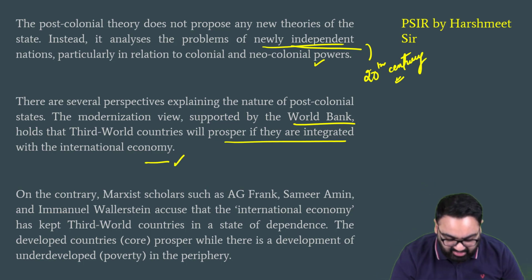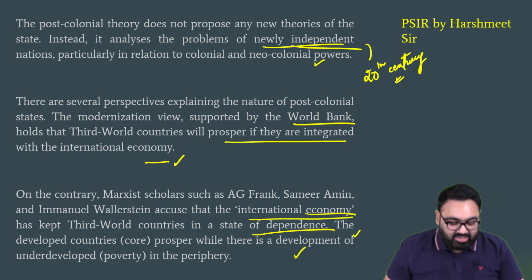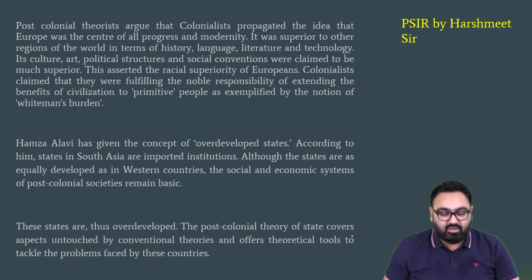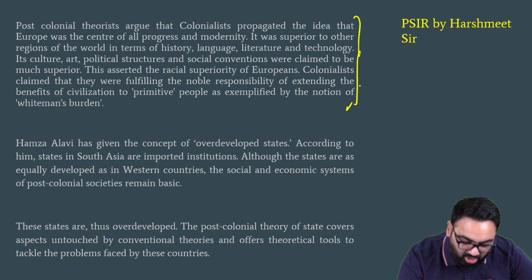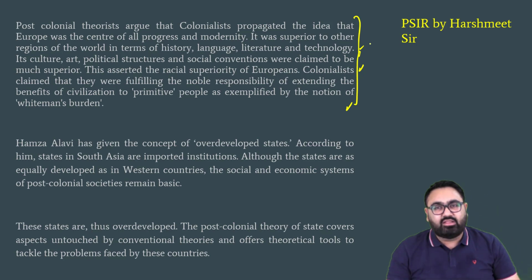Then you can write names of certain thinkers who have talked about how a new international economic system should be created and how the underdeveloped countries should be allowed their own development. This is what you can write about how they created Europe as the hub, or a myth that Europe is the hub of all the cultural supremacy. They call it the white man's burden.